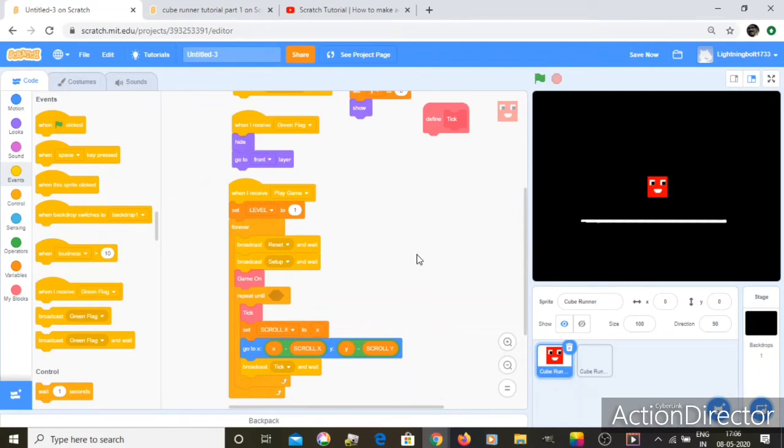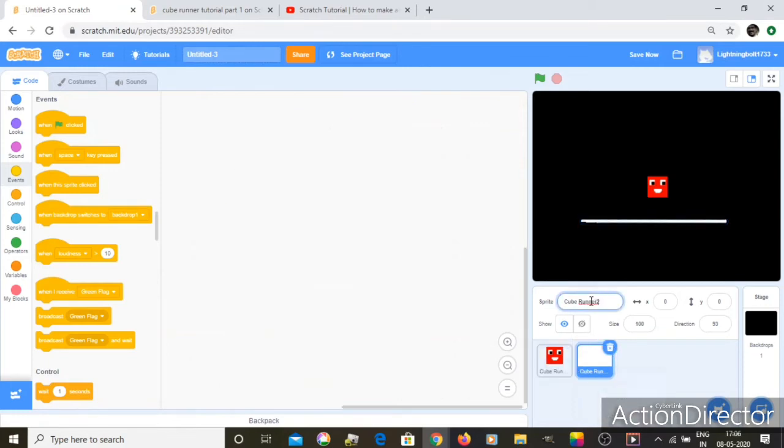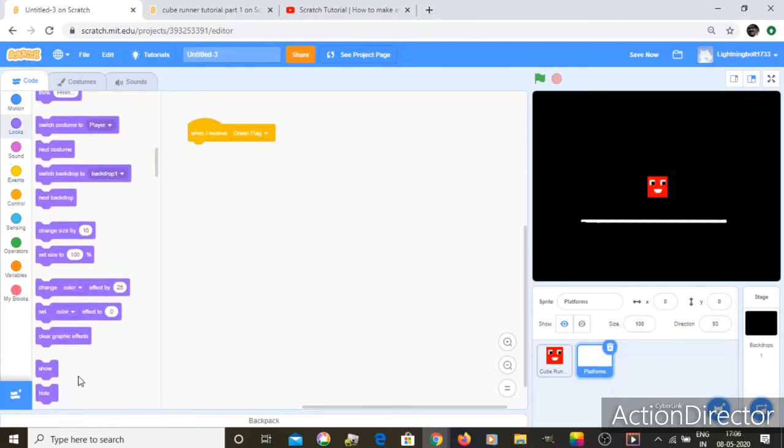Okay, so what we're going to do on the next, in the define tick block, is a script on how to move the player. But before that, let's just name this level. So let's name it platforms there. And now we want, when I receive green flag, say show, there.